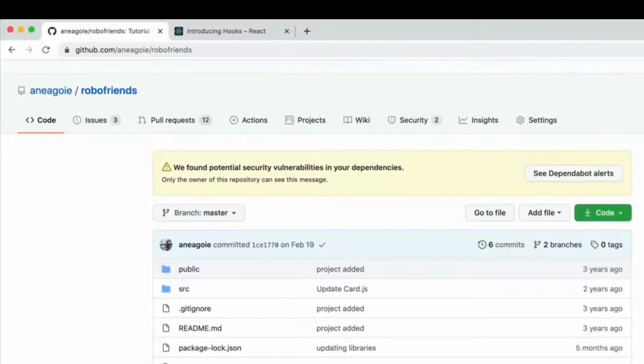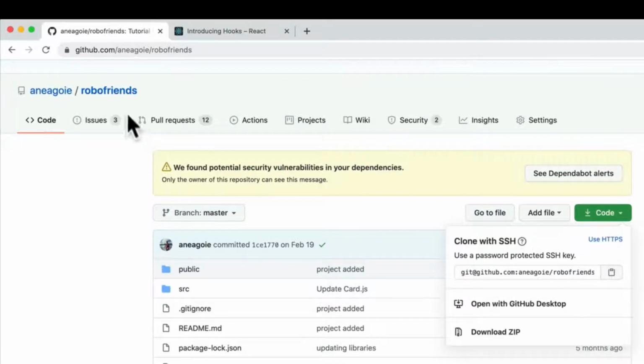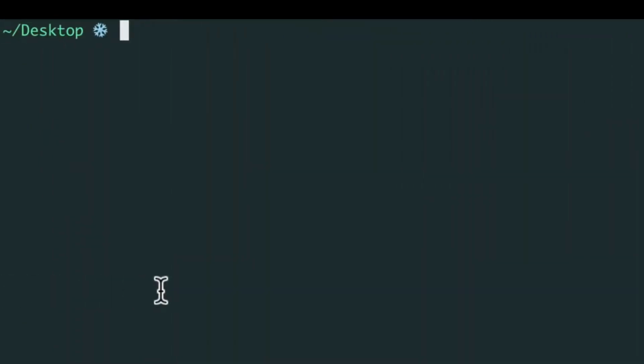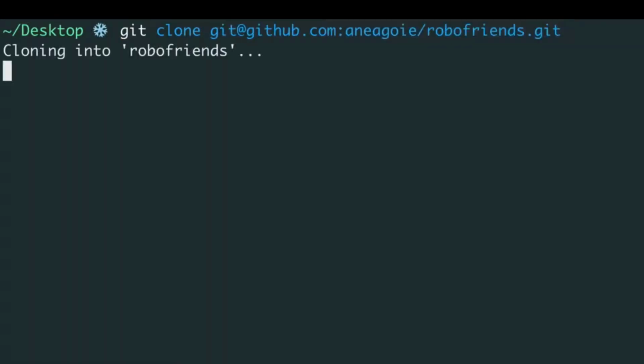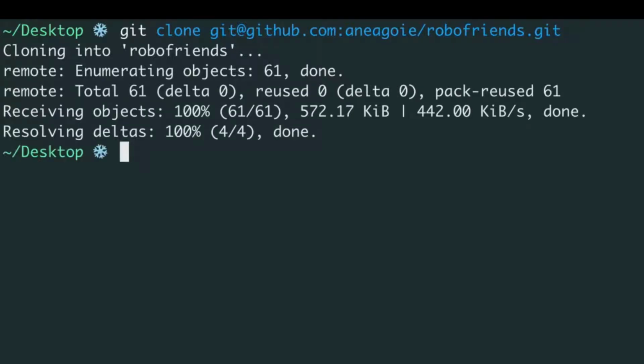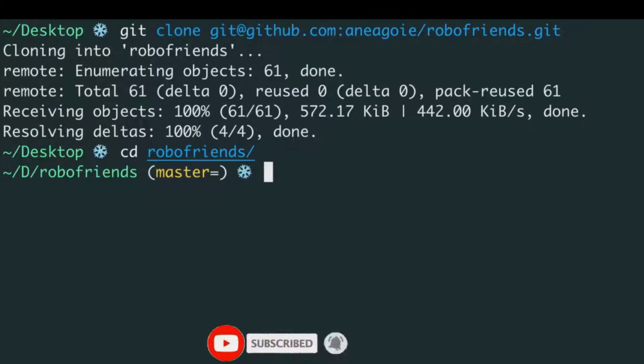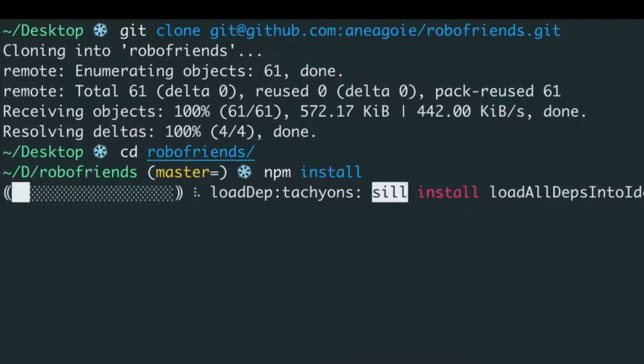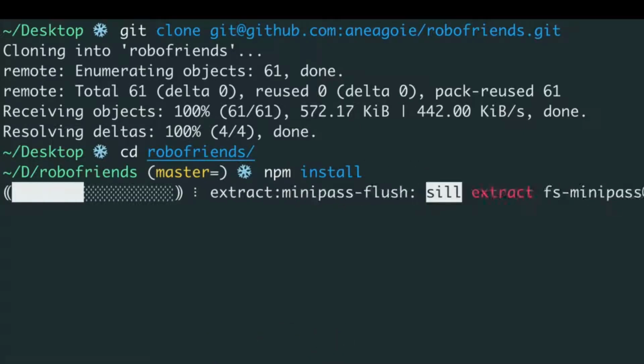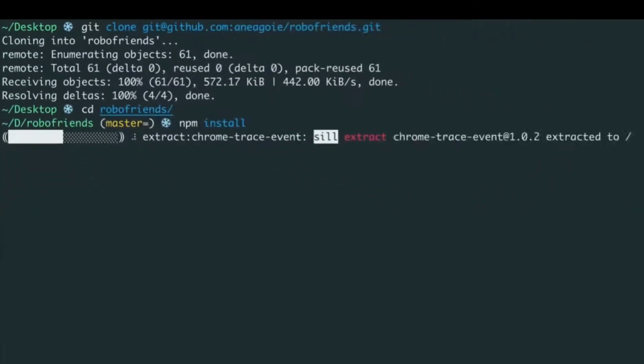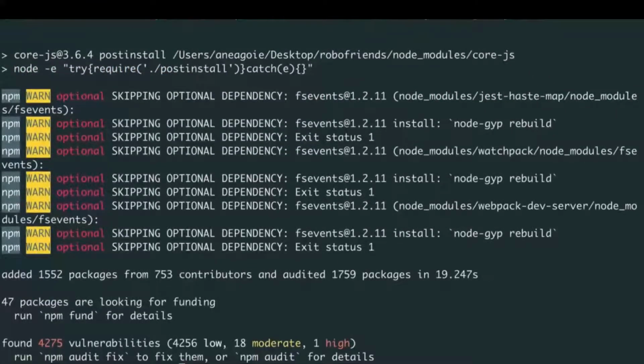All right, let's convert our RoboFriends app from using classes to using hooks and learn about what the differences are. So the very first thing I want to do is, well, clone this repository. So we'll use our RoboFriends example, and I'll just say git clone and grab this repository from GitHub. Or you can use your existing project. Now I'm going to go into the RoboFriends directory. And the very first thing I always want to do when I clone a repository is obviously npm install. So let's run that to install all of our dependencies. All right, npm install worked.